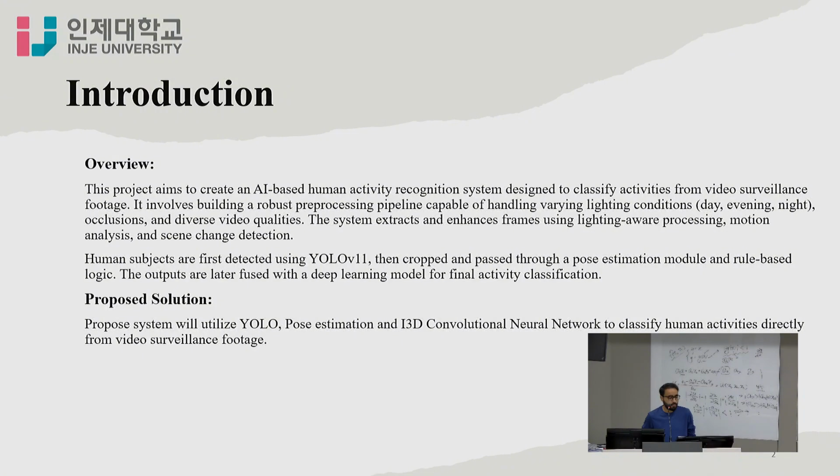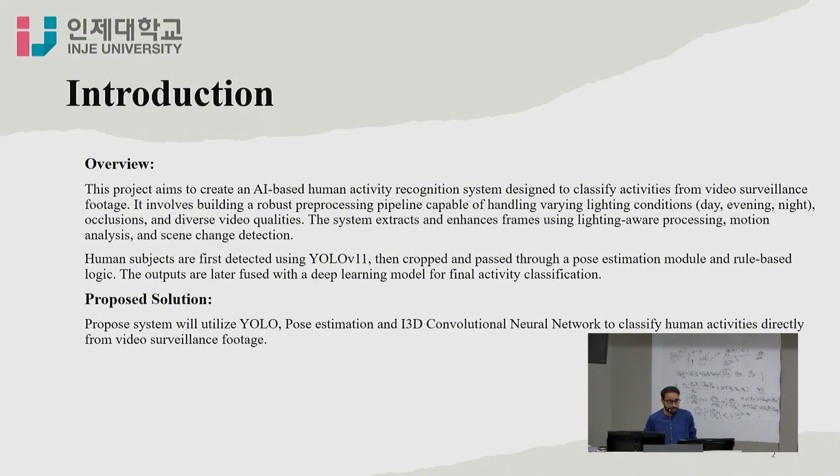The project aimed to create an AI-based human activity recognition system designed to classify activities from video surveillance footage. It involved building a robust pre-processing pipeline capable of handling varying lighting conditions such as day, evening, and night. It's also a diverse dataset, so there are some videos which include occlusions.